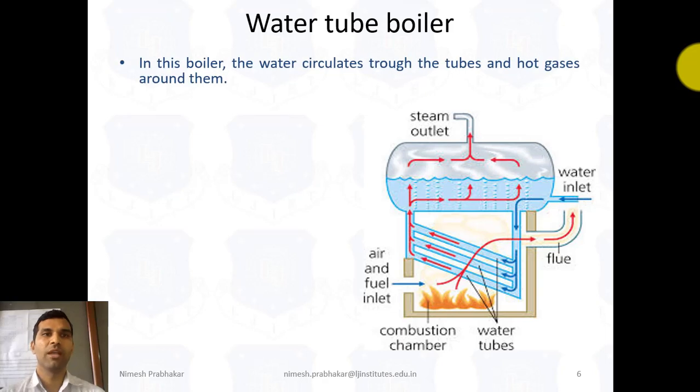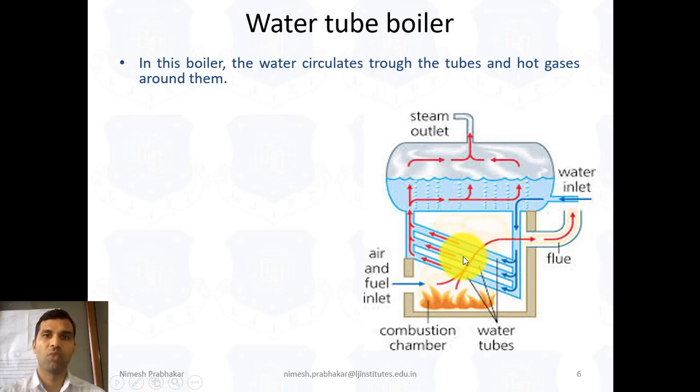In this boiler the water circulates through the tubes and the hot gases are around them. In a fire tube boiler the hot gases pass through the tubes, but in this boiler the water passes through the tubes and the hot gases pass around the tubes.